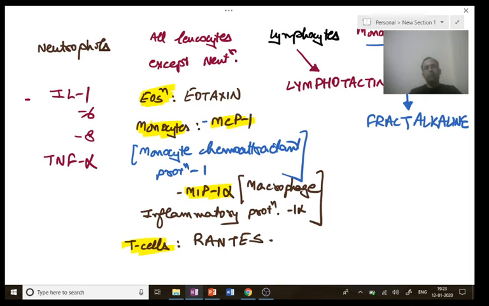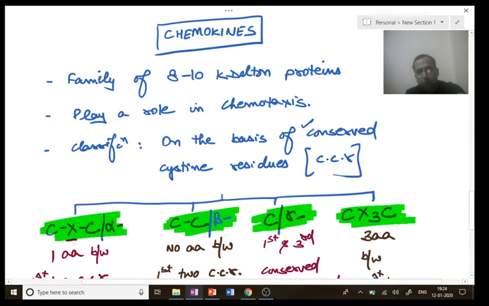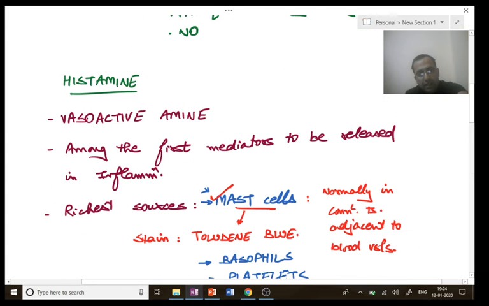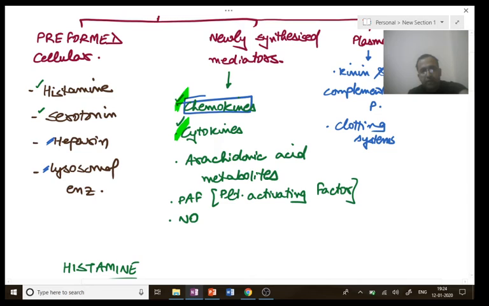These are the chemokines. They will be chemotactic for a particular cell. So if you just read it once or twice, you will be okay with it. These are the various classes of chemokines. Next, this gets us to the next inflammatory mediator, that is cytokines. Let us have a look. In today's session, I wanted to discuss four: histamine and serotonin, the preformed mediators to some extent, chemokines and cytokines. So this starts us with cytokines.